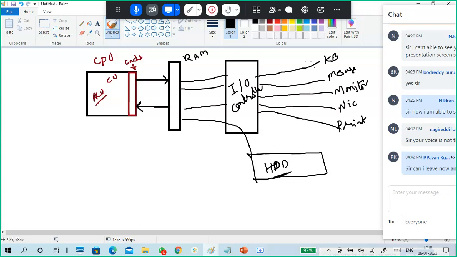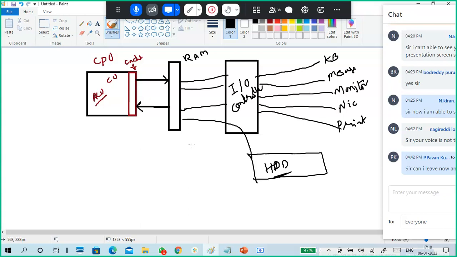The devices load the data through the IO controller to your RAM. RAM loads the data and gives it to CPU. CPU does the process and gives it to RAM. This is the process that happens in your system.